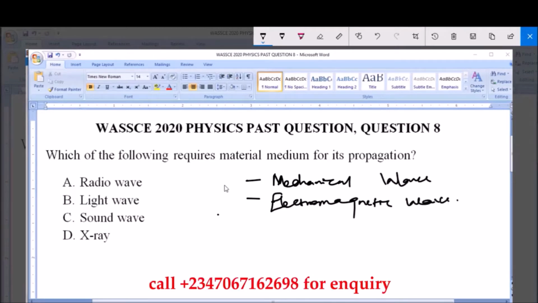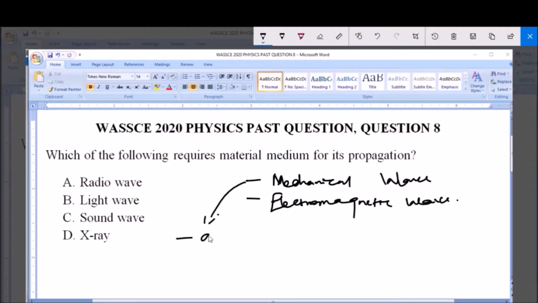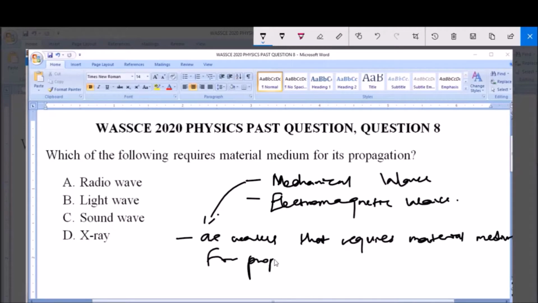Now, the mechanical waves are waves that require material medium for propagation. That is, this type of wave cannot be propagated in a vacuum.